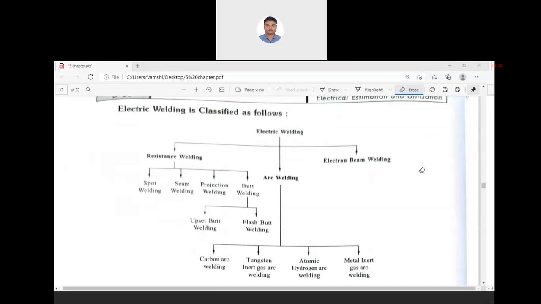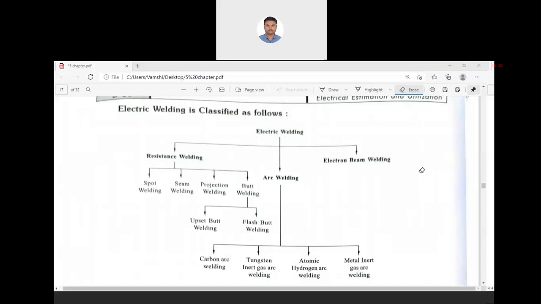Out of them, the most popular welding is resistance welding. We all use vehicles, right? Normal vehicles, two wheelers, four wheelers. So how is the chassis, the skeleton part of the vehicle, manufactured? It is not made up of a single metal piece. A group of metal pieces are welded in a proper shape so that the skeleton part is manufactured. How they are connected is nothing but welding. In that particular welding, we use electrical welding.